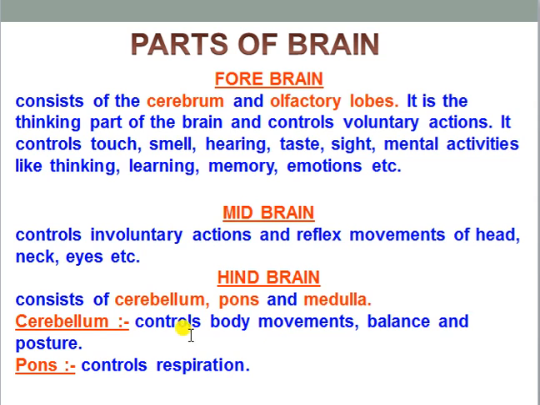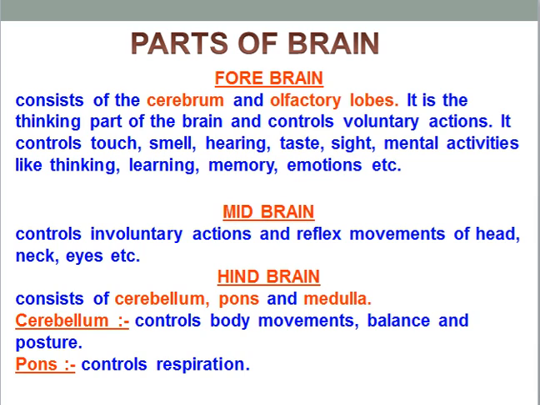Keep it in your mind, cerebellum is responsible for controlling the body movement, balance and posture. Again we have to discuss the function separately in the next slide. And pons is there for controlling the respiration. Medulla oblongata function is not mentioned here, it will be mentioned in the next slide. So I think overall the basic functions of each and every part of the brain, forebrain, midbrain, hindbrain, are very much clear to each and everyone.